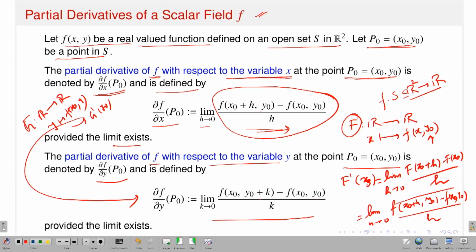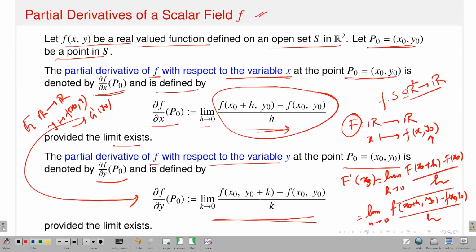Since I am talking about the partial derivative of f with respect to variable y, it is automatic that I should keep the first variable fixed at x naught, then think about the function from R to R and talk about the differentiability in the second variable, and that is exactly the case. If this limit exists, I will say that the partial derivative of f with respect to y at the point p naught exists.